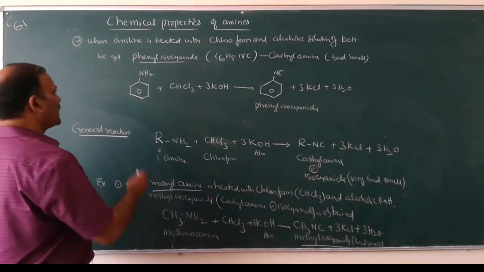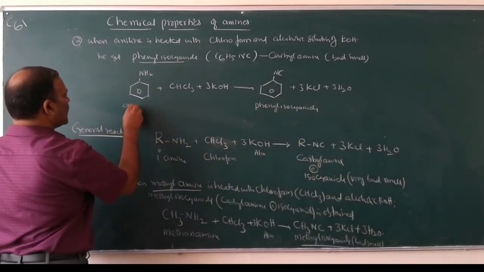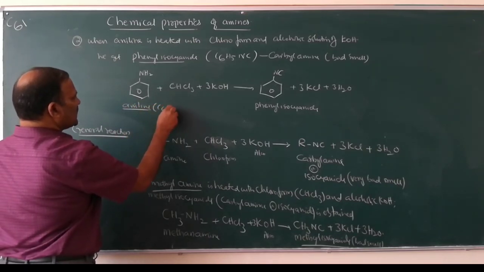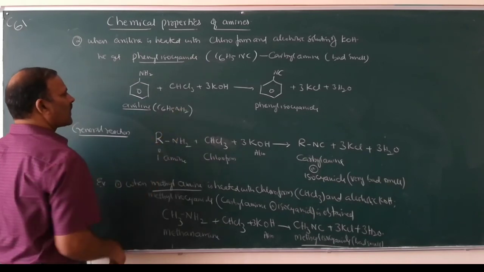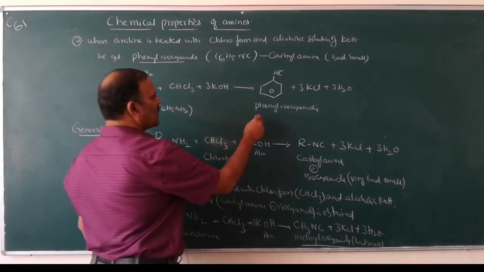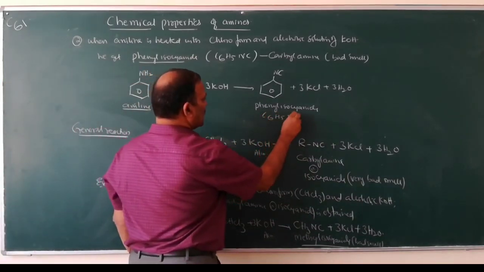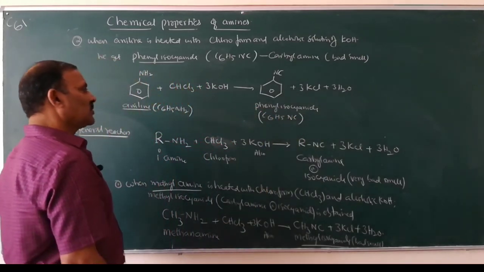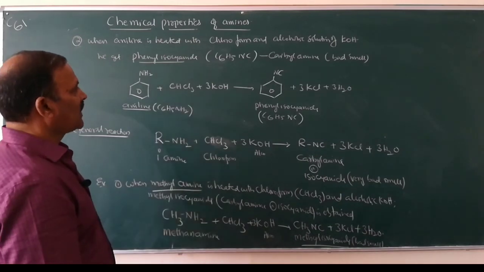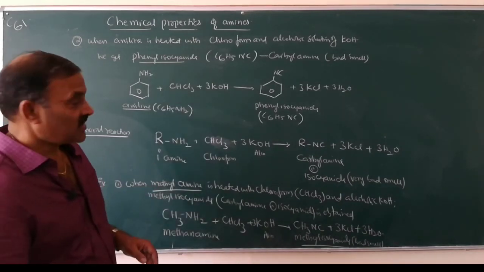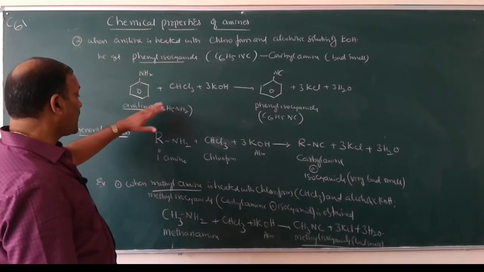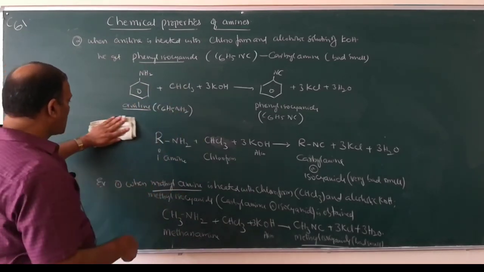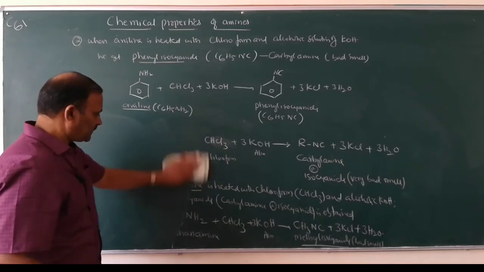Or instead of writing aniline, you can also write the formula C6H5NH2. So here you will get C6H5NC, phenyl isocyanide. It has a very bad smell, and it is a confirmative test for both methylamine and aniline, which are primary aliphatic as well as aromatic amines.